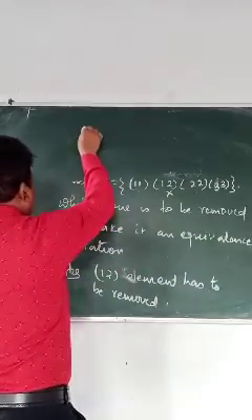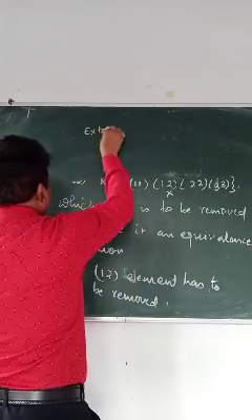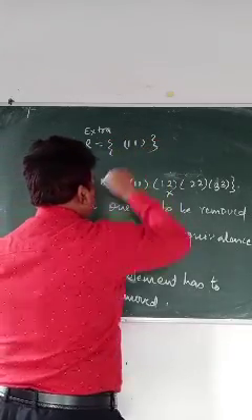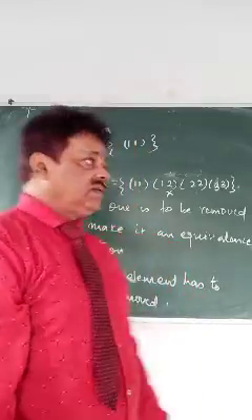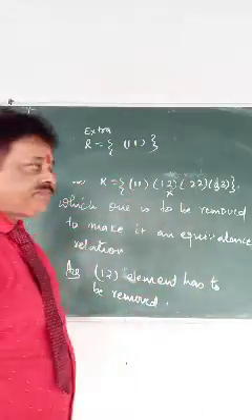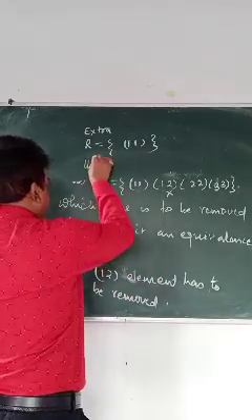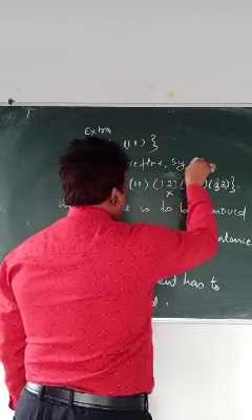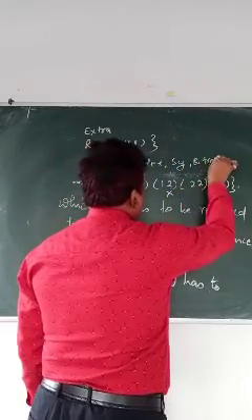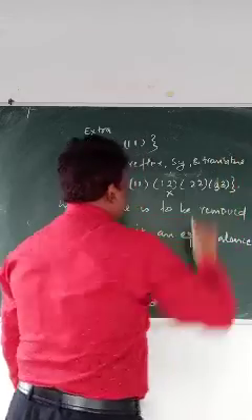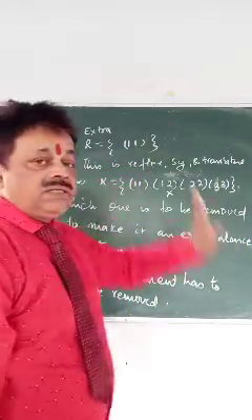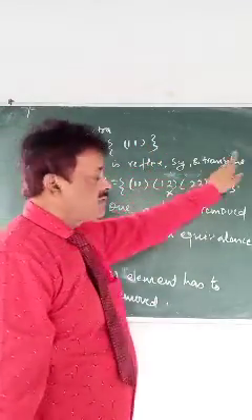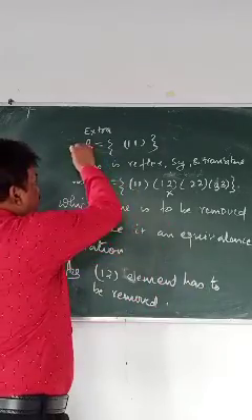Before that, an extra part I am telling you. Suppose R contains only the element (1,1). Now you can have a question: what type of relation is this? This is reflexive, symmetric, and transitive. How? Because here a is 1, b is 1, c is 1. Remember, this could also be an extra short question for you.